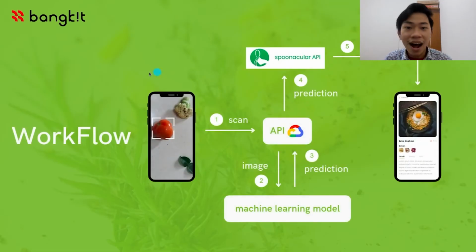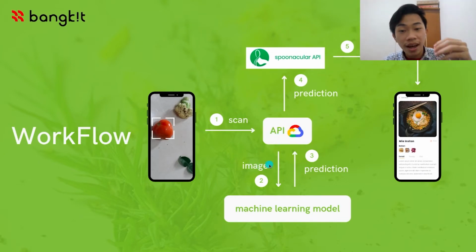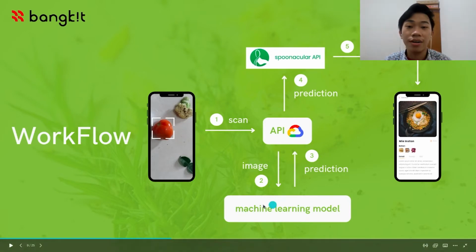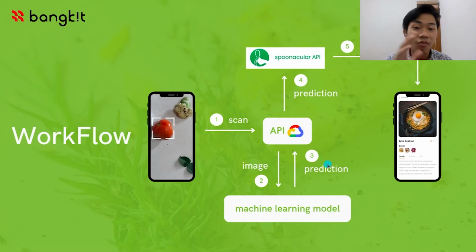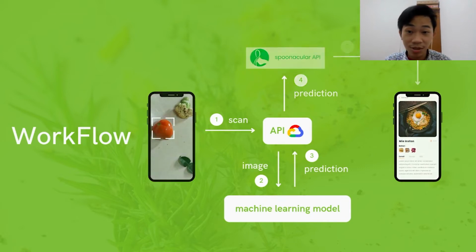I'm going to explain about how our app works. First of all, the app will capture the image of ingredients, and then the app will send the image to our cloud. The picture will be used as an input for our machine learning model. The model will predict every name of object in the single picture. As the result, we will have a list of ingredient names. The list of ingredient names will be sent to the Spoonacular API to retrieve recipes and nutrition. In the end, the cloud sends back the recipes and nutrition to our app so that the user can see the result. Let's continue to the next slide.